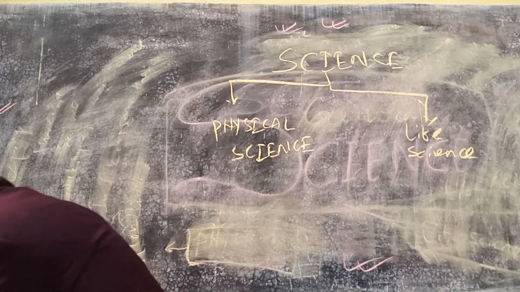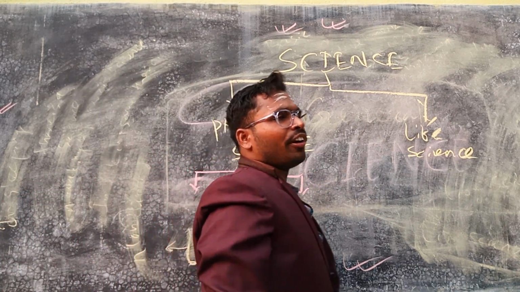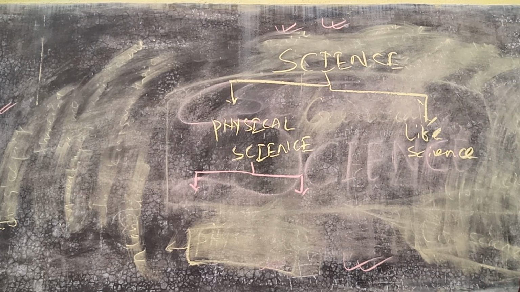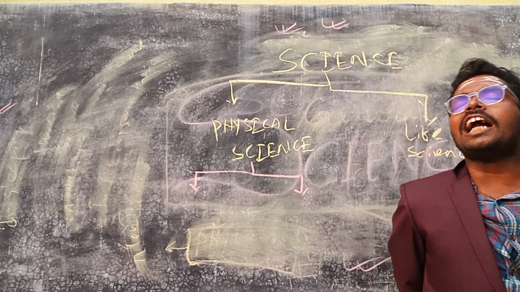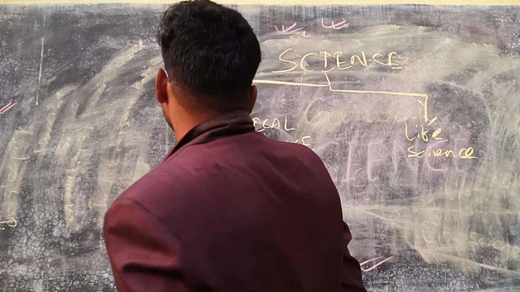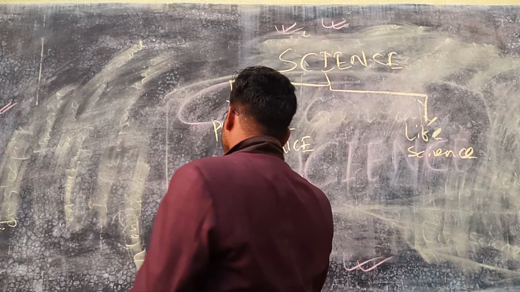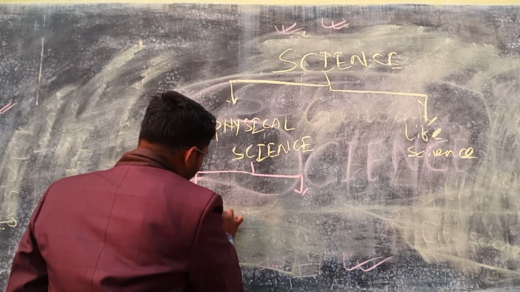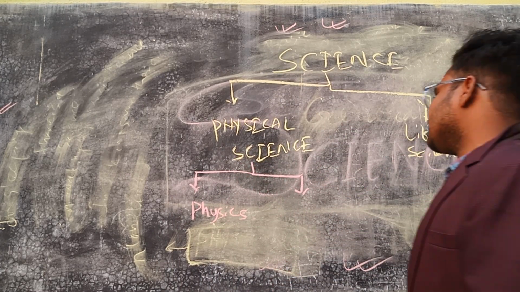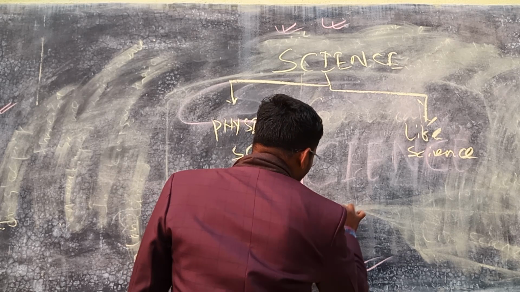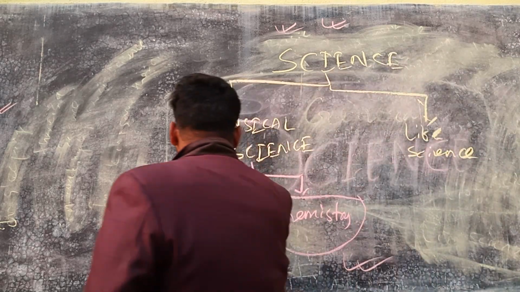Then that physical science is divided into two parts. Why divided into two parts? When we think of any physical thing, two things come to our mind. That may be a matter, or that may be an object, or that may be a chemical. So when we think of a chemical, or when we think of a matter, the study of matter is physics, and the study of chemical is chemistry.